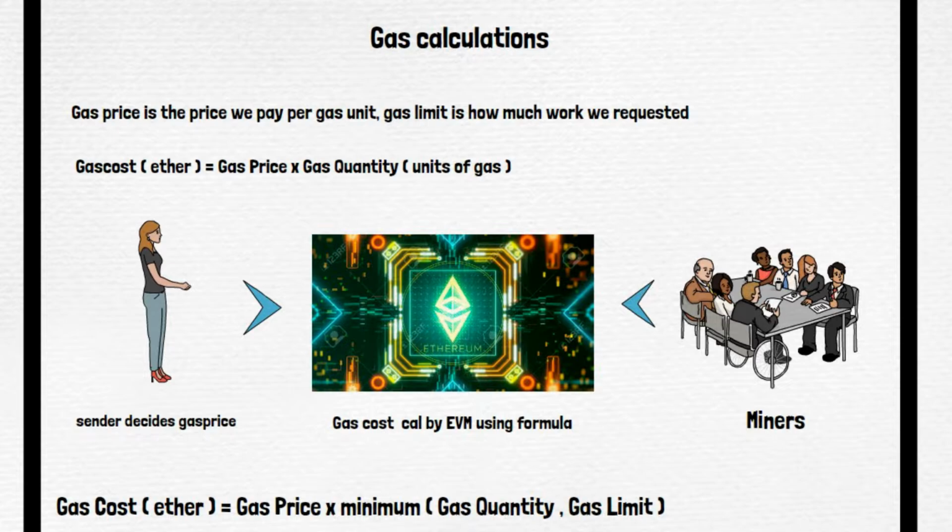It is simply going to consider 3 units of gas, multiply it with the gas price and deduct it. But if your activity is going to take 20,000, but to be on the safe side you have set a limit of 10,000, it is going to consider the minimum of the gas required to execute the activity, which is 20,000, and the gas limit that you have set, which is 10,000. So in our case, the minimum of 20,000 and 10,000 is 10,000.